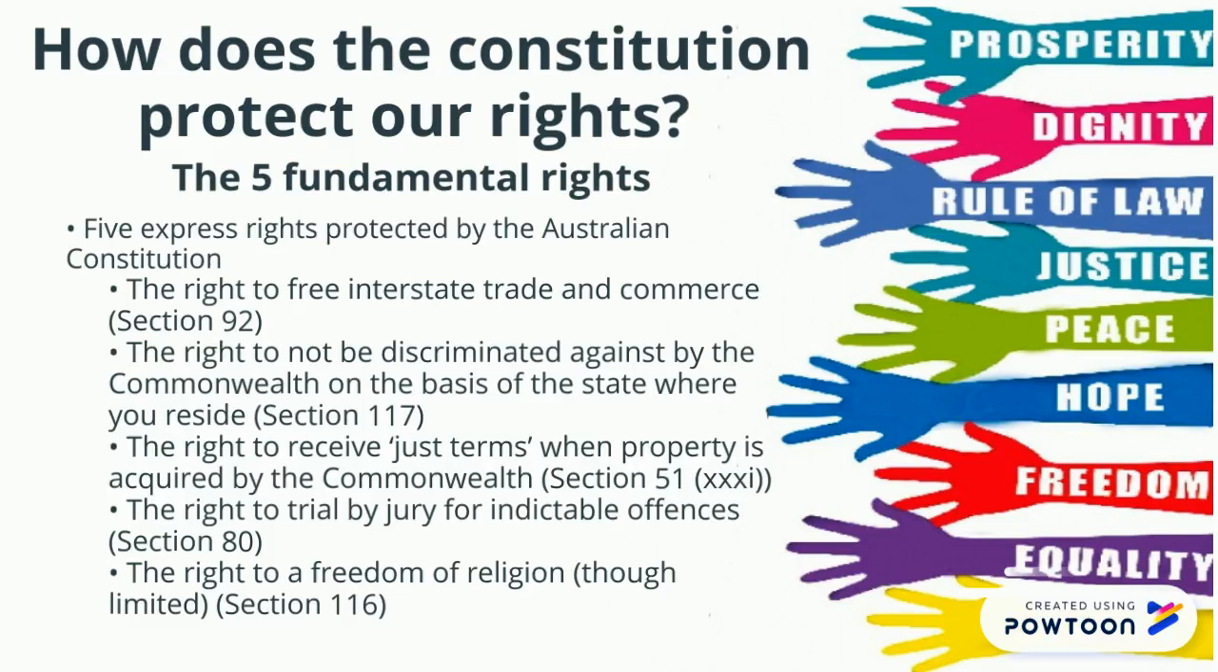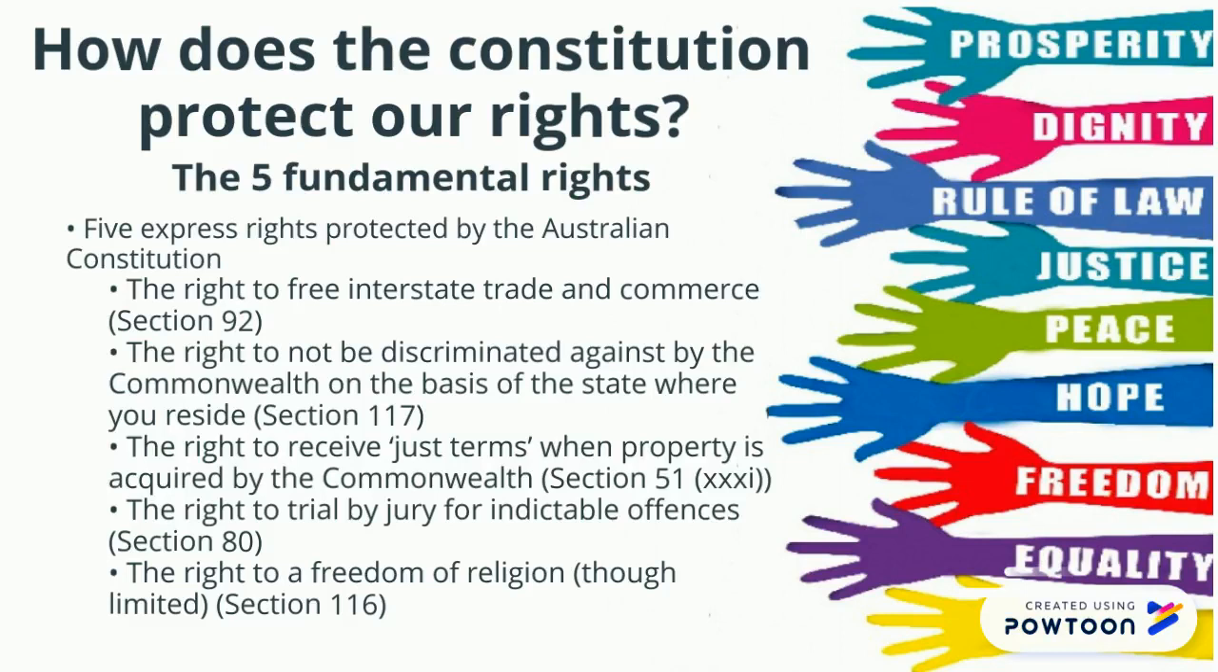The right to free interstate trade and commerce, Section 92, prevents the Parliament from handling interstate trade in different manners between states. It also allows freedom of movement between states without interference. An example of this is that it doesn't allow taxes to be imposed on goods going from one state or